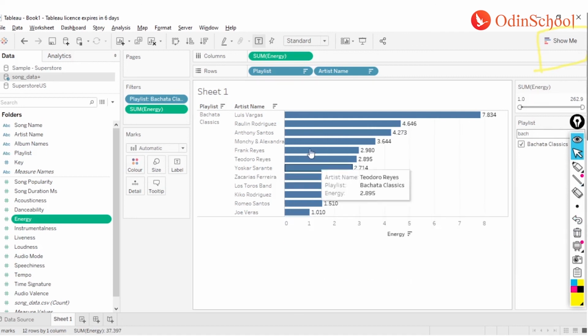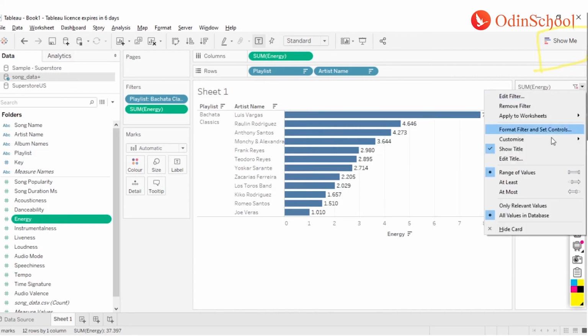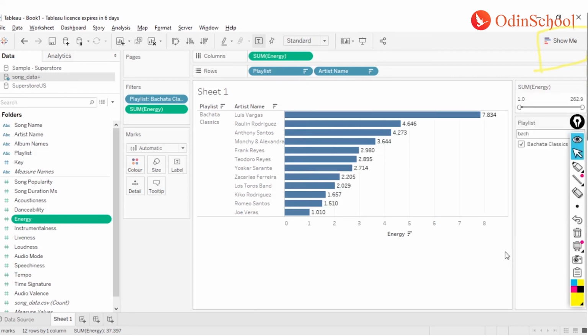And you see, instead of 18, I now have 12 artists who have the song range which is between 1.0 and 7.8. Here I can get rid of this 262 and have only the maximum values by clicking on this drop down and saying only relevant values.